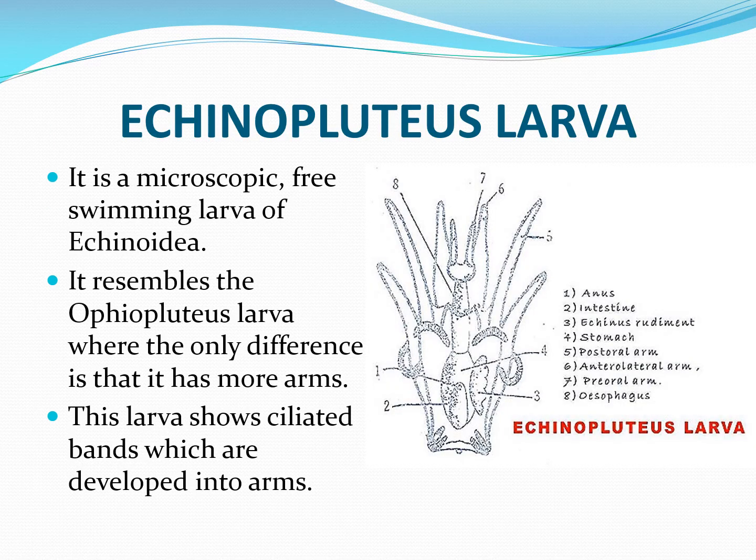There is a single larval stage in Echinoidea called Echinopluteus. It is a microscopic free-swimming larva of Echinoidea. It resembles the Ophiopluteus larva, where the only difference is that it has more arms. This larva shows ciliated bands which are developed into arms.